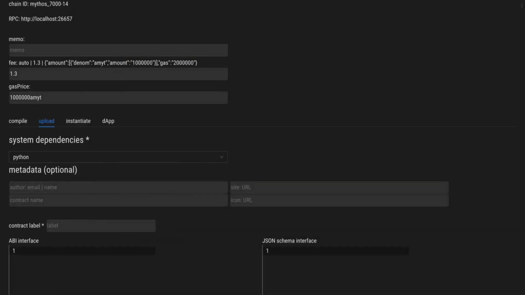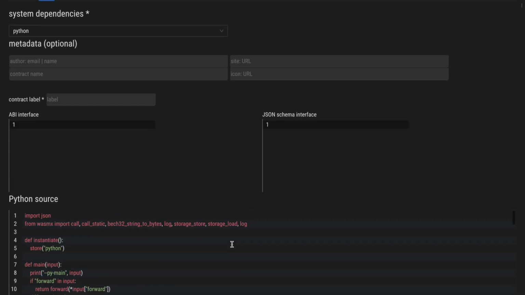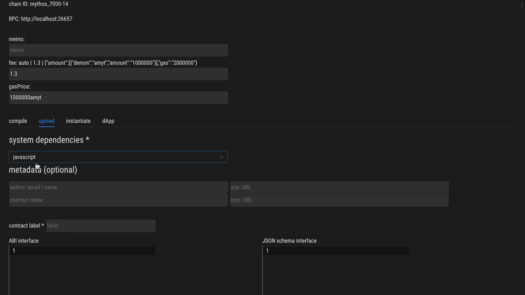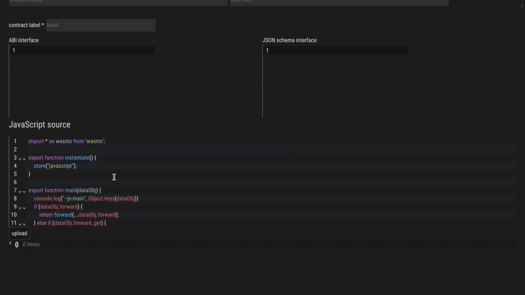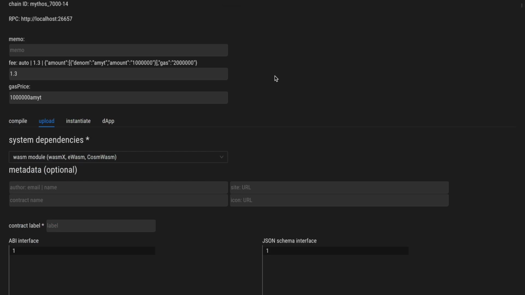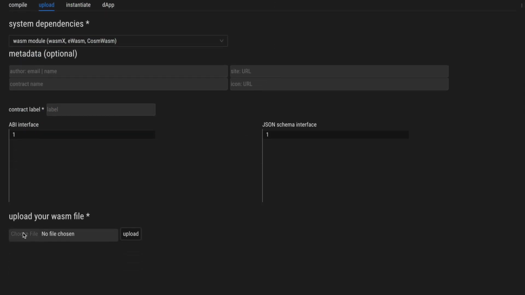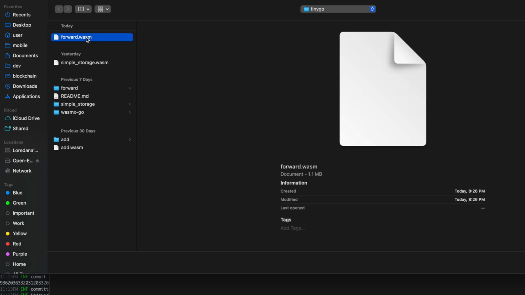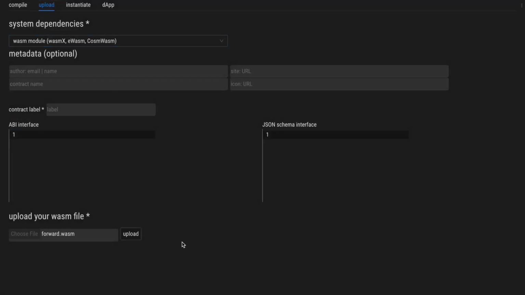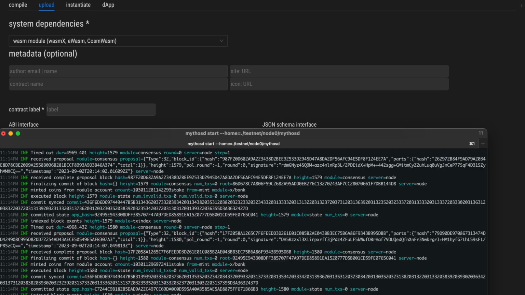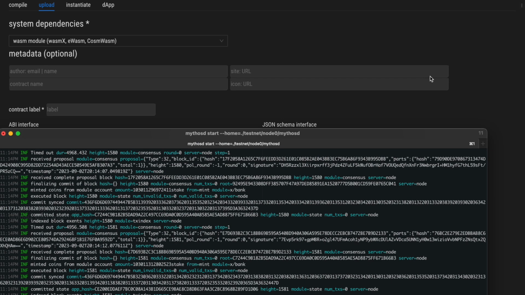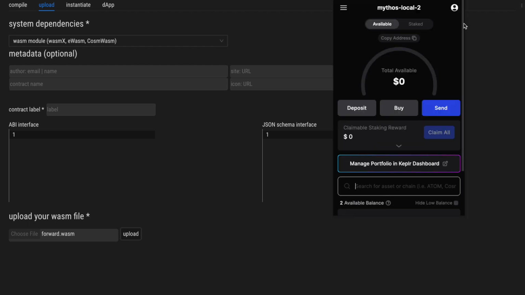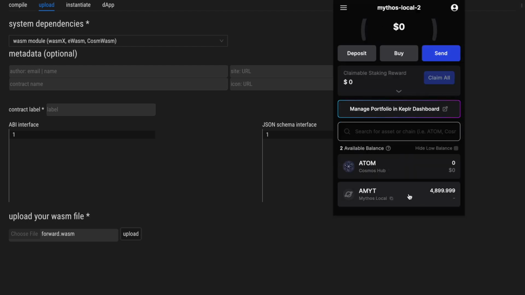I am now using our dApp for deployment and interacting with the contracts in 3 separate tabs. So this is for the Python contract with the Python source here. This is for the JavaScript contract with the JavaScript source here. And another one for the TinyGo contract, which we will upload from here. And I'm going to deploy these contracts on a local chain, and I have this dApp connected through the Keplr wallet to the local chain that you've just seen.